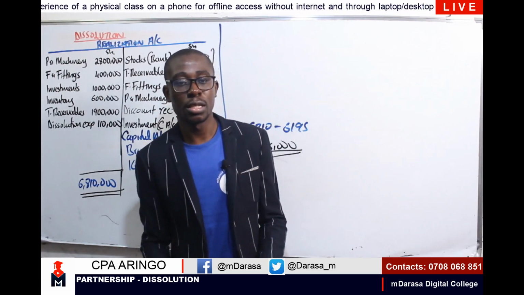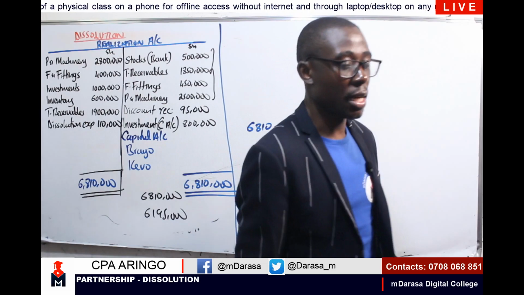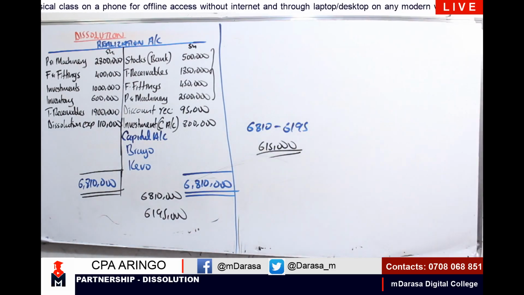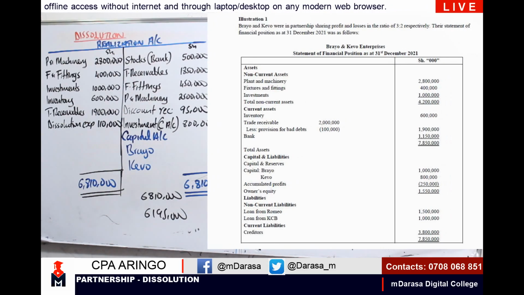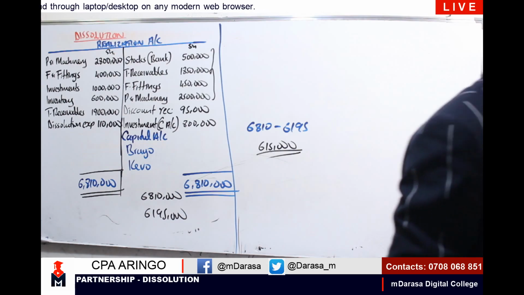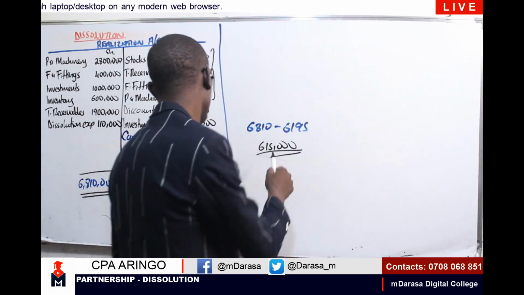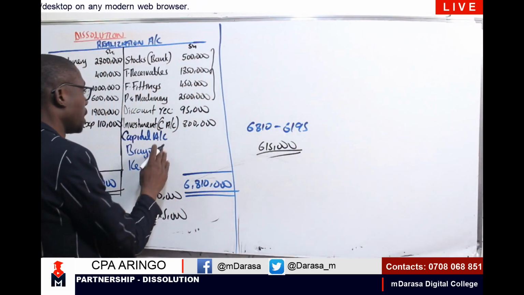profit sharing ratio. The big question is, what were we given as our profit sharing ratio in our question? If you can check our question, our profit sharing ratio, what are we told? We are told that Brayo and Kevo are in partnership, sharing profit and losses in the ratio of 3:2 respectively. So out of the 615,000, Brayo will earn how much?